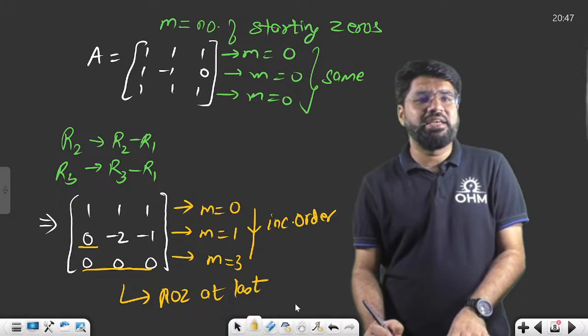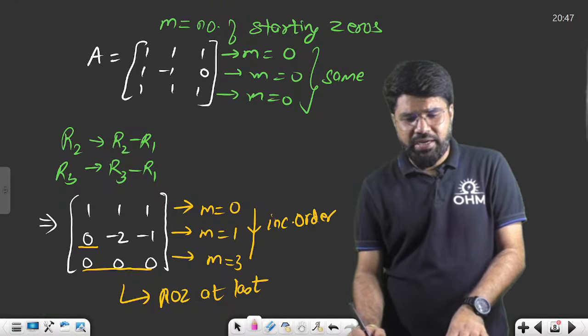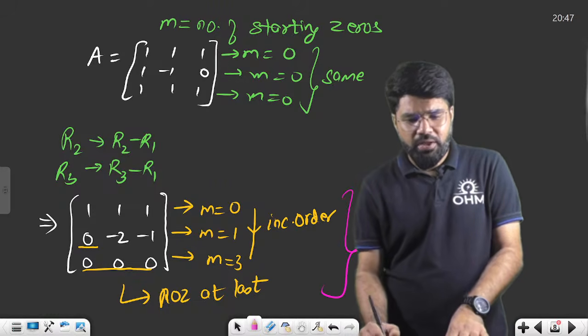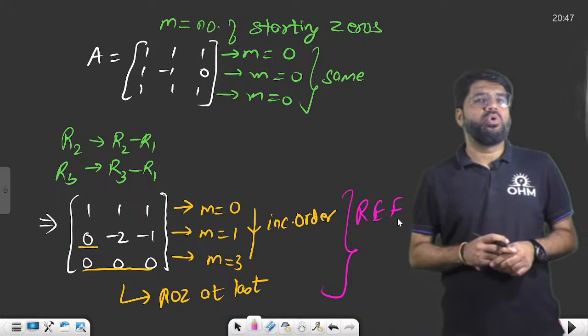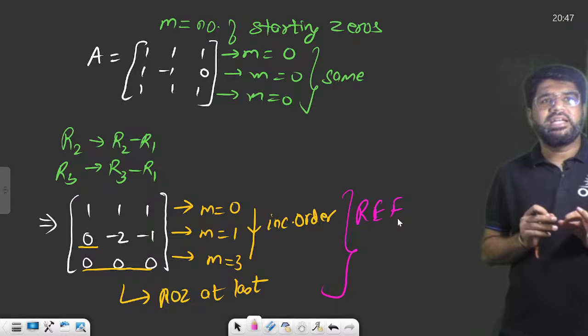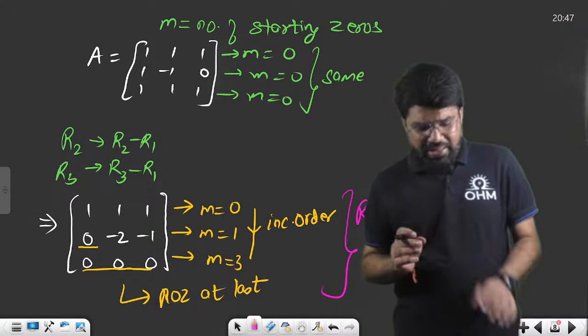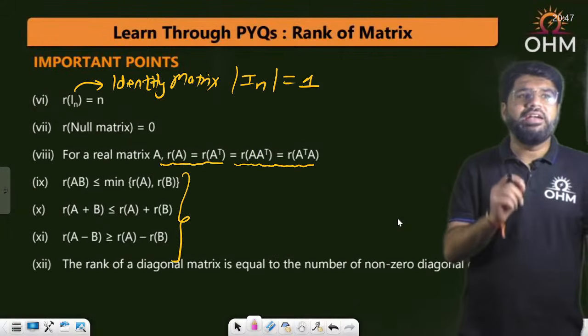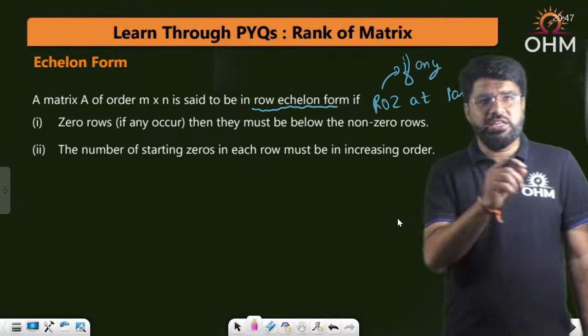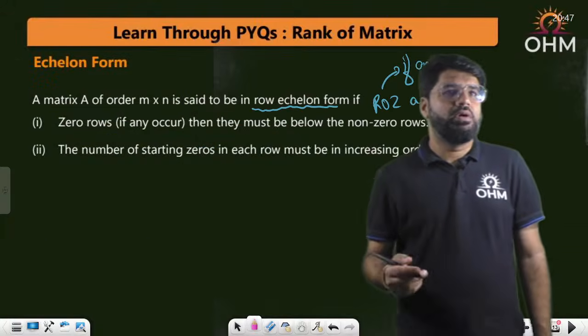So what can I say? That this particular given matrix is 100% in which form? In the echelon form. In short, we call it REF. The matrix is said to be in row echelon form. And then the conclusion. What happens if a matrix is in row echelon form? I just defined the row echelon form with respect to the example. Oh, here the conclusion is missing.